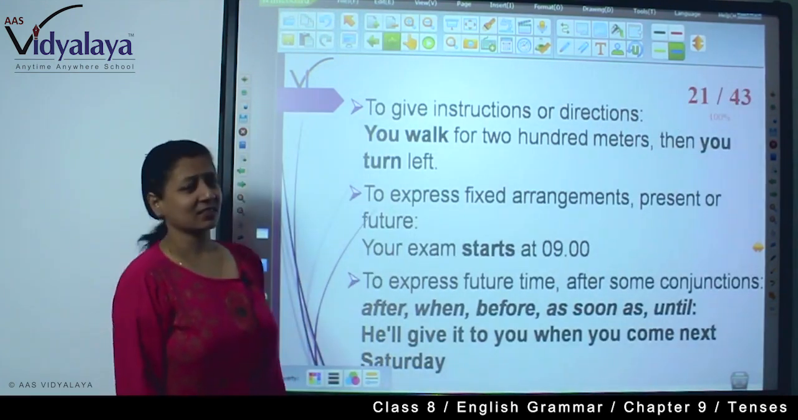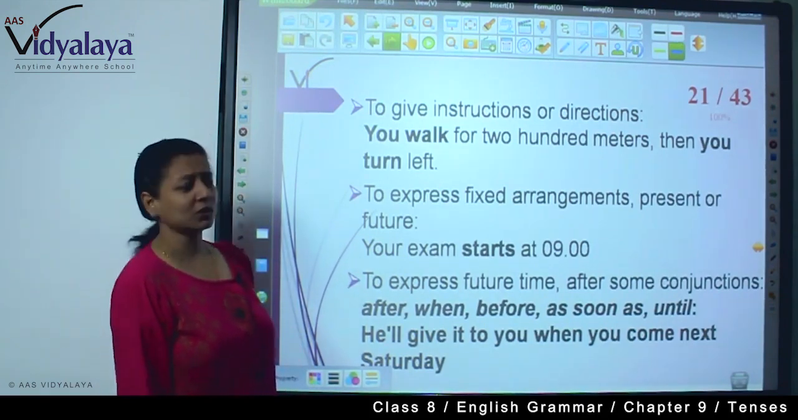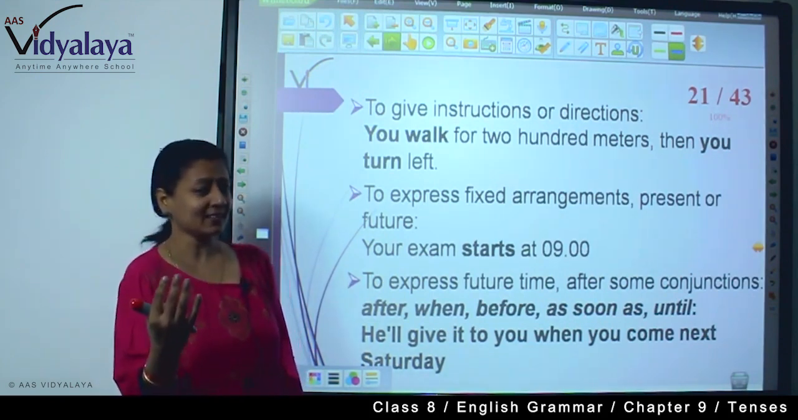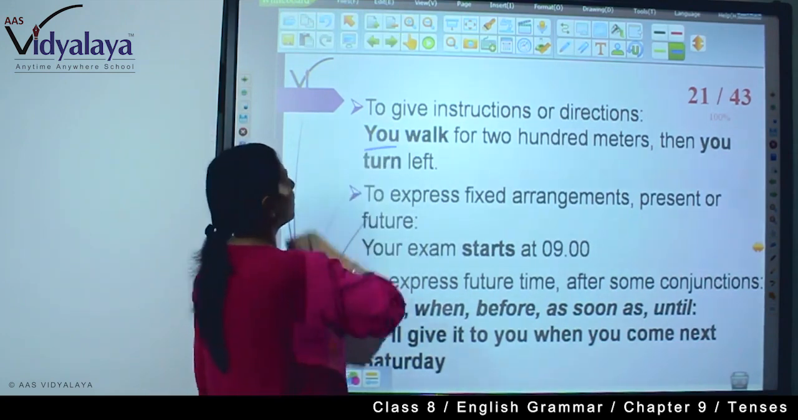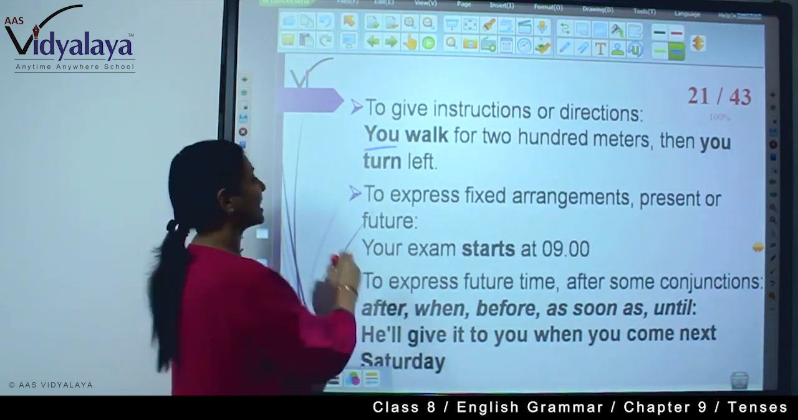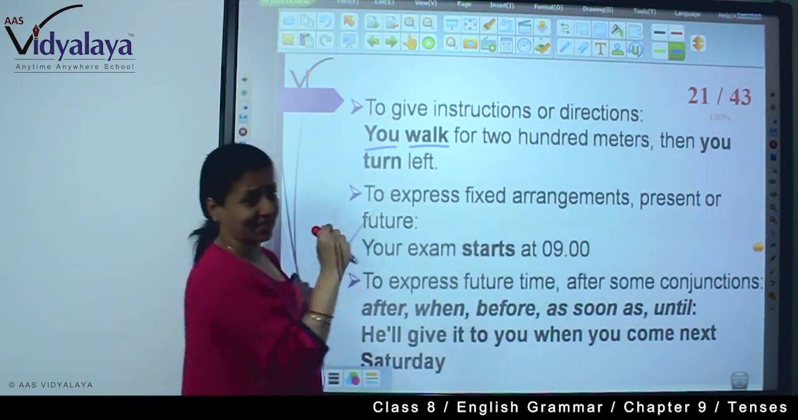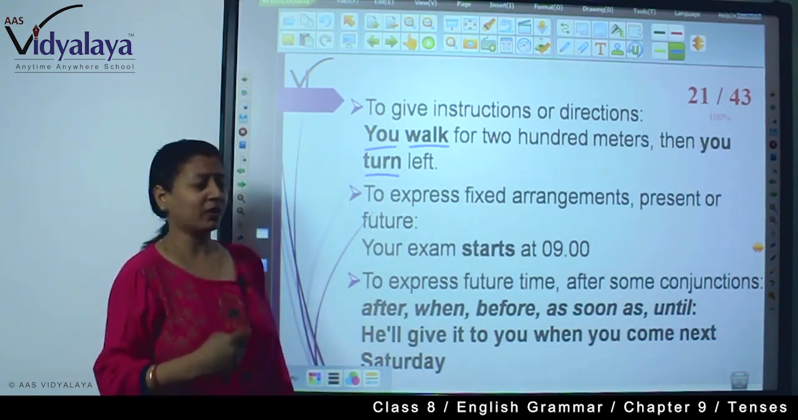Now, to give instructions or directions: you walk for 200 meters, then you turn left. When we are giving someone directions, we use simple present. You is a second person, so walk is a root form, and here you is a second person, so turn is a root verb.